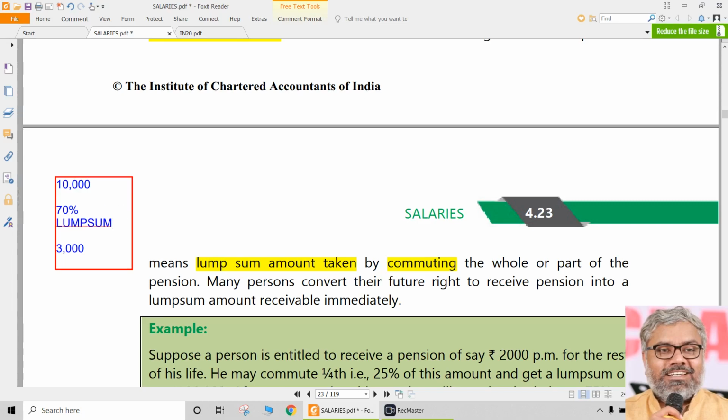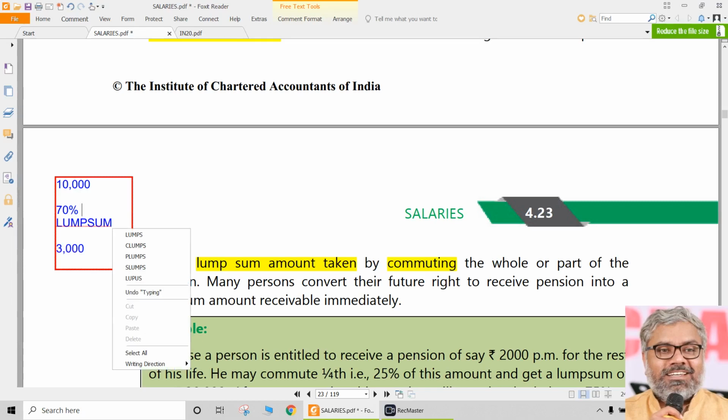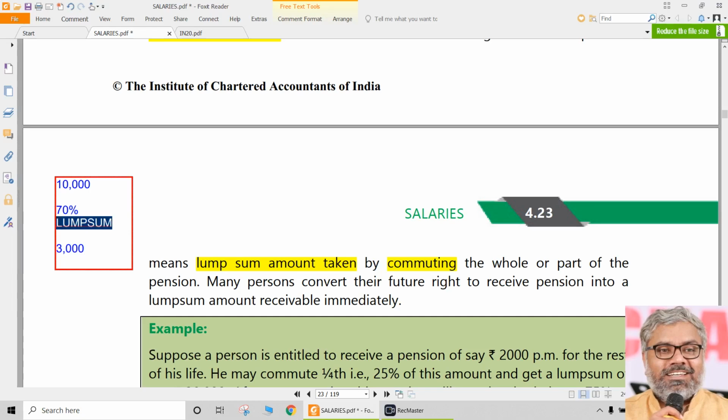But in future, the periodic amount will still be given for the remaining 30% of 10,000, that is 3,000 rupees. So in future, instead of 10,000, he will receive 3,000. In lieu of the 70% which is commuted, he will get a lump sum amount. That is a point to be noted.